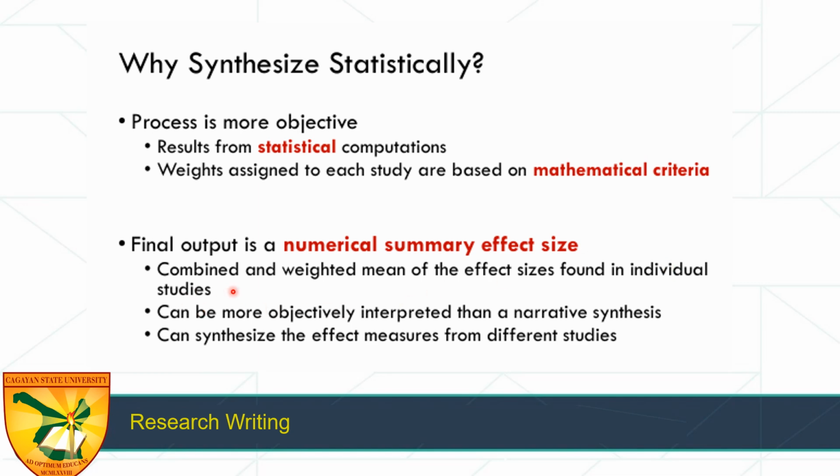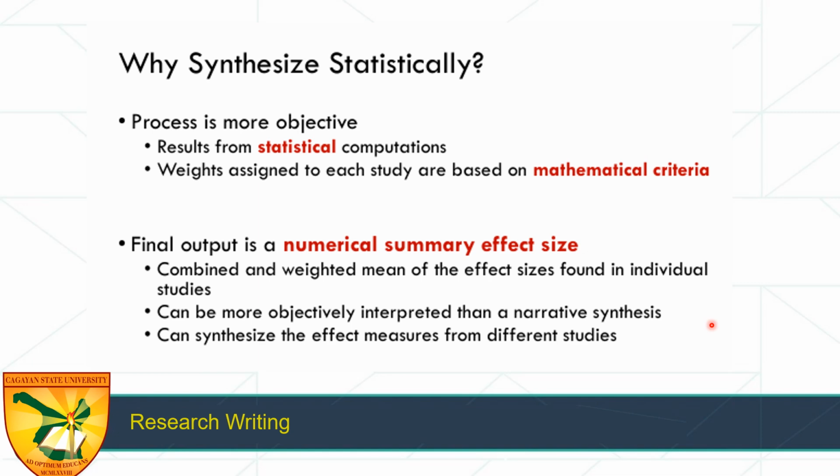So either you combine or combined and weighted mean of the effect sizes found in individual studies, and this can be more objectively interpreted than a narrative synthesis. So for example, you have odds ratio or risk ratio of this in one study, and a similar study did this and it got another finding.